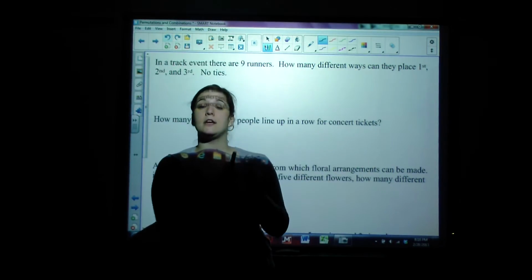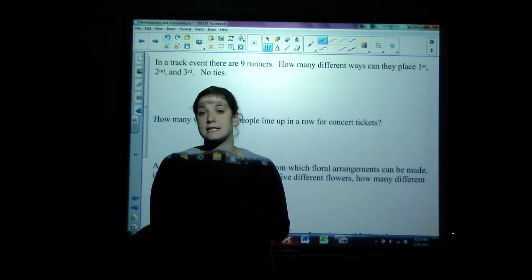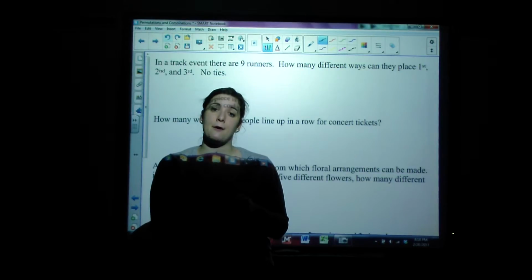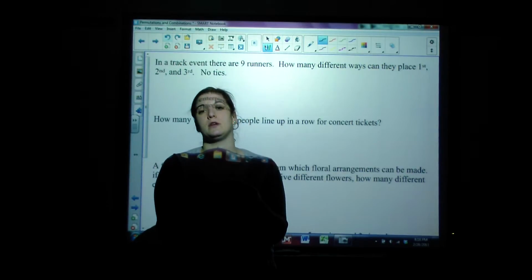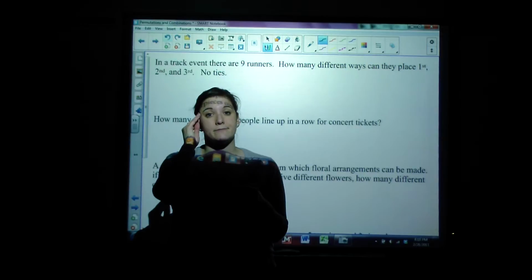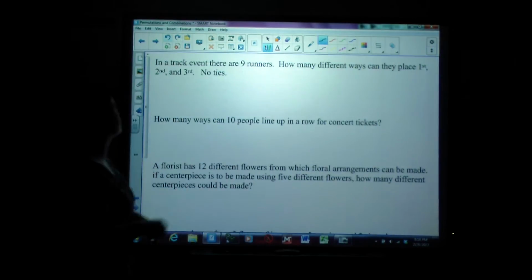So what's going on here is I have a mixture of these problems. I'm going to read them, pause for a minute, and hope that you can pick the right method. Should I be using fundamental counting principle, a permutation, or a combination? That's actually the biggest part of this whole lesson, is being able to choose which one you need. And the best way to realize the difference is think, does order matter? Okay, here we go. Let's give it a try.